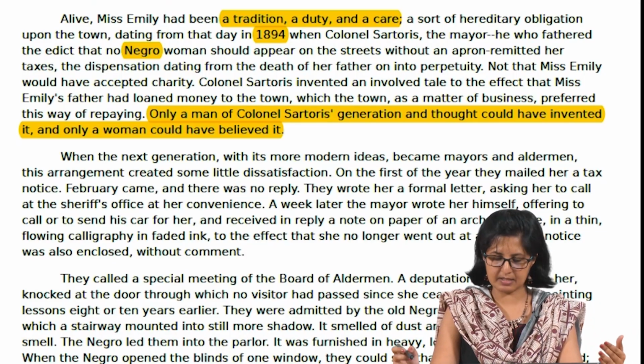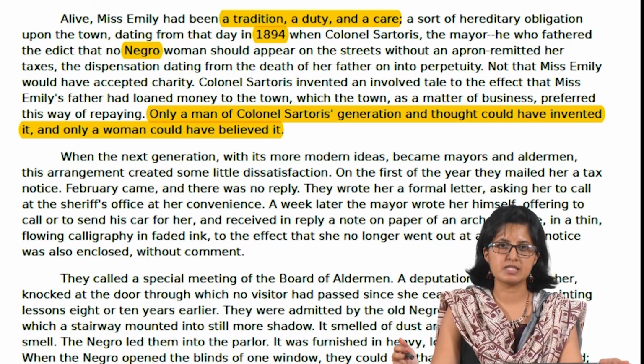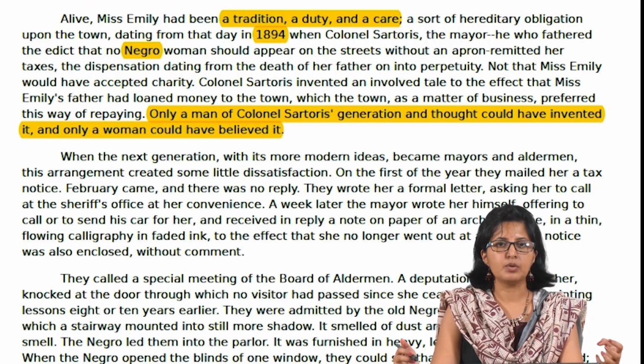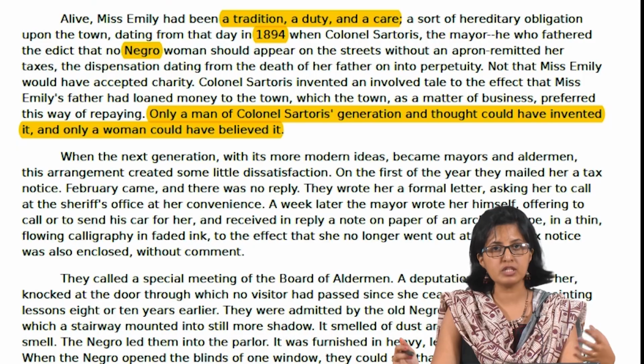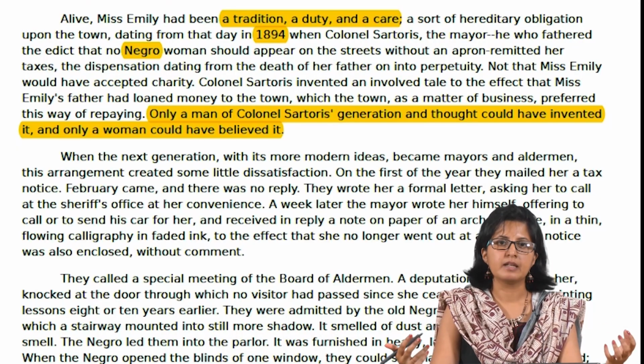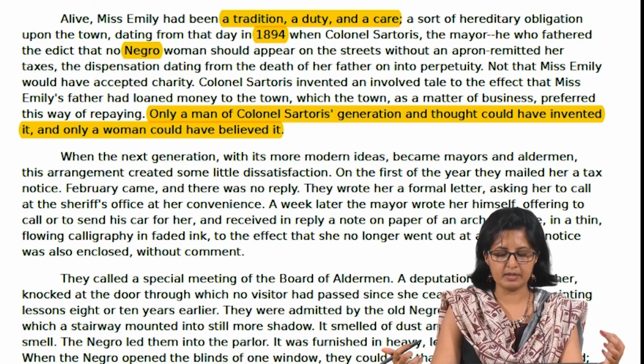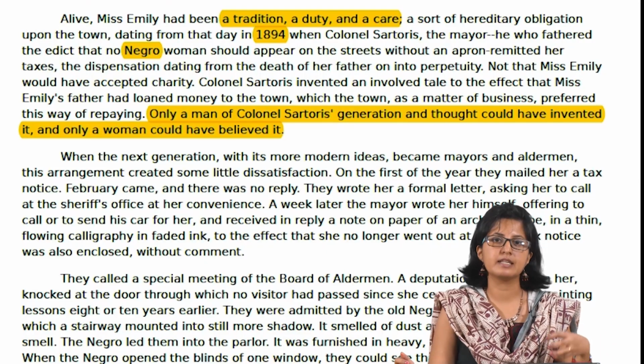And when the narrator tells us that only a man of Colonel Sartoris's generation and thought could have invented it, and only a woman could have believed it, we get to know two things about the narrator. One, he does not believe it himself. He does not belong to the older generation. He belongs to the newer generation, which believes in the new order of things, the new economic order, the new socio-political order, and who believes in this historical thing which happened, the abolition of slavery, which brought about a significant change in the way things were structured in and around America. And when he says only a woman could have believed it, he is also perhaps indicating that he is not one among them.